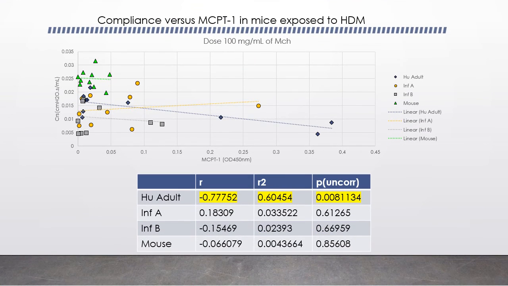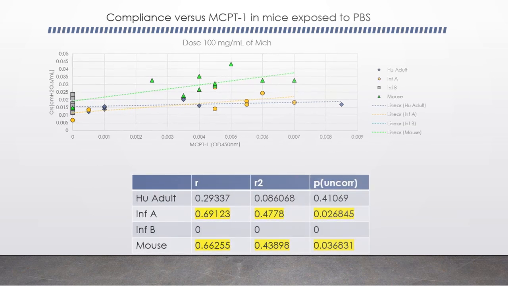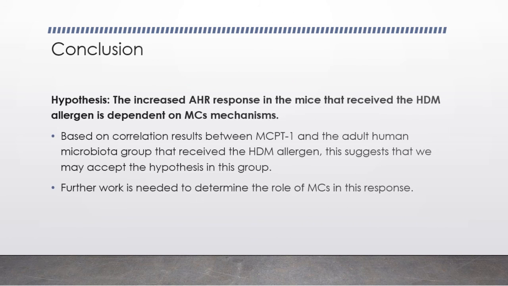This plot shows a negative correlation in compliance in mice with adult human microbiota after allergen exposure. And this last plot shows a positive correlation in compliance in mice with infant A microbiota and mice with their undisturbed microbiota after exposure to the control.